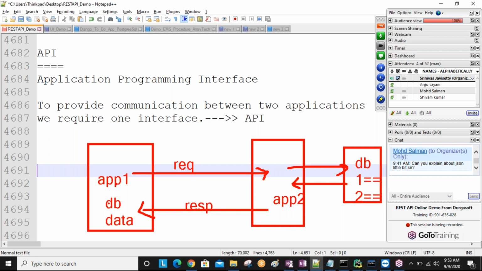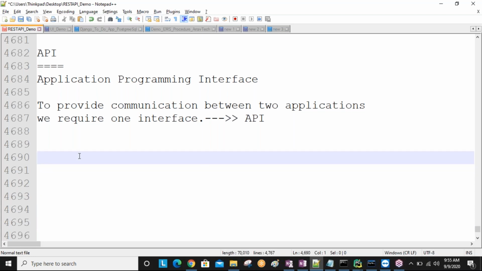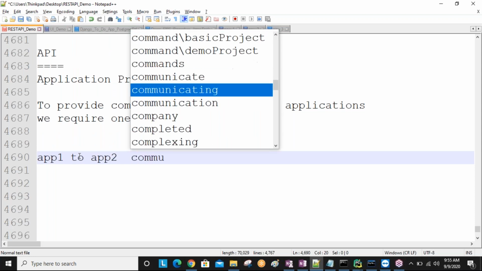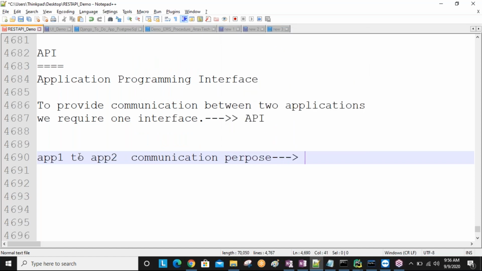Do you understand, friends? So like this, application to application, for the purpose of exchanging data or sharing information, we require APIs. Using API we make the communication between the two applications. Guys, are you understanding this one? I hope you are understanding this definition. Now here, for application to application communication, or simply app 1 to app 2 communication, we require API, sir.